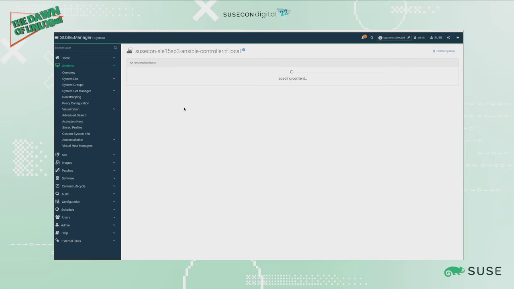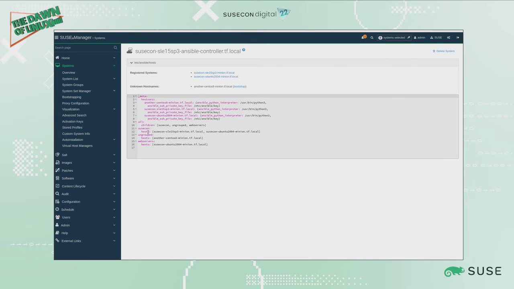It will show us the different groups. As you see, this is the raw content of the inventory, different groups, the different hosts with the respective variables coming from Ansible. And one interesting thing here is that SUSE Manager already detects that some of those systems are being managed already by SUSE Manager, so they are registered systems. So if we click here, we go to the system profile page for each one of those.